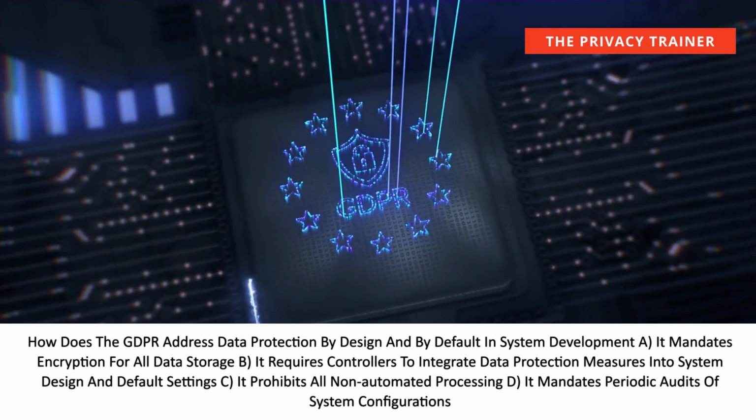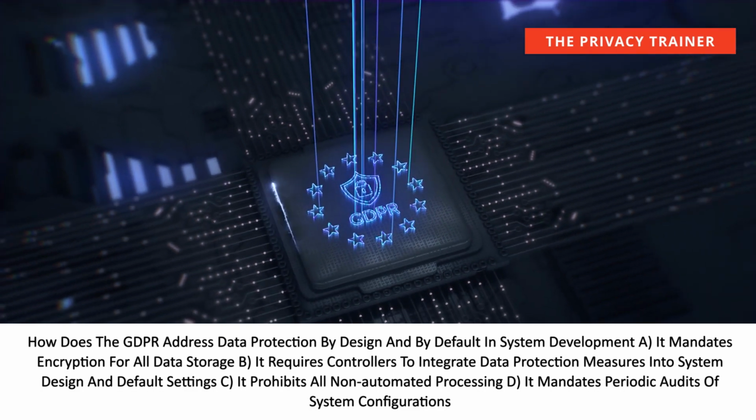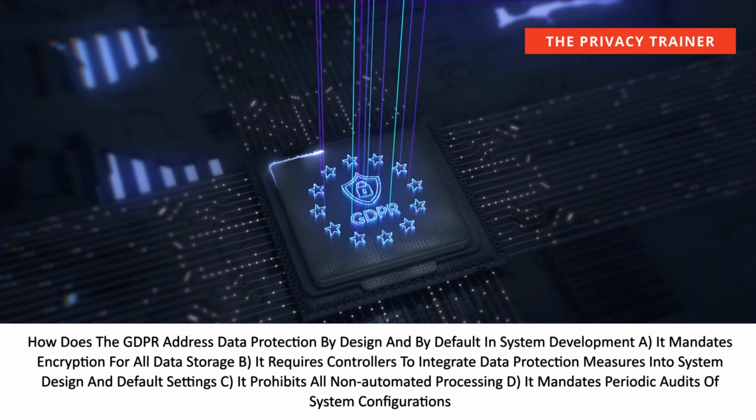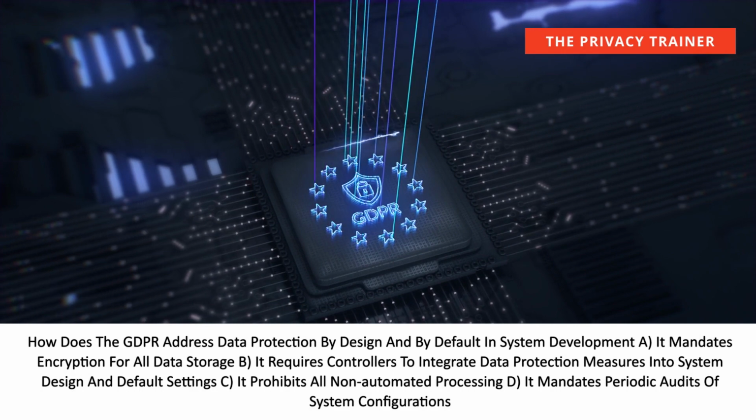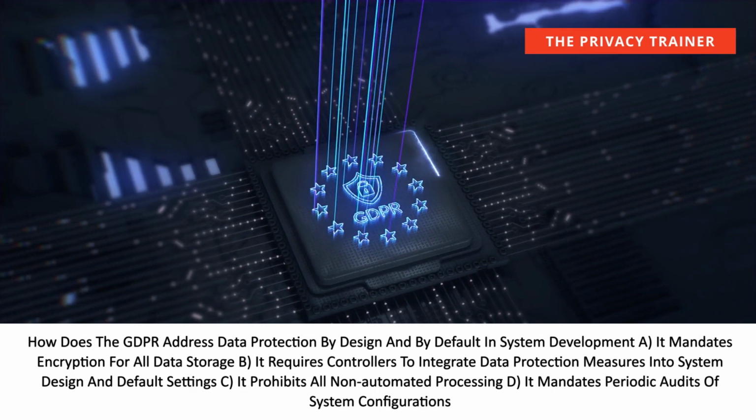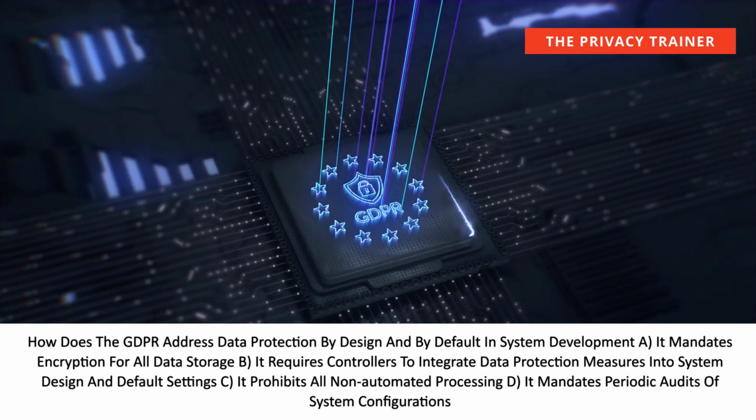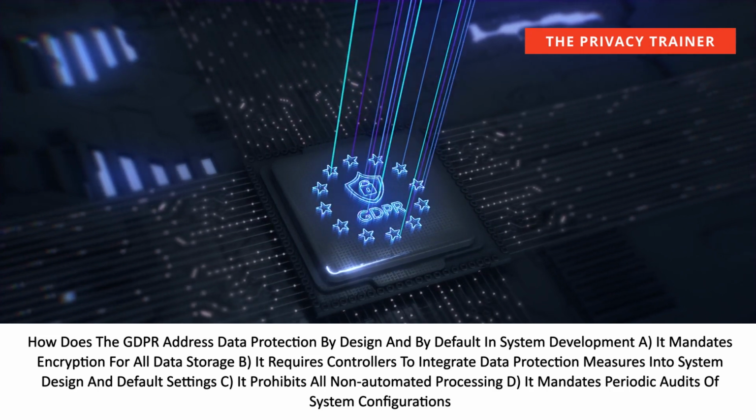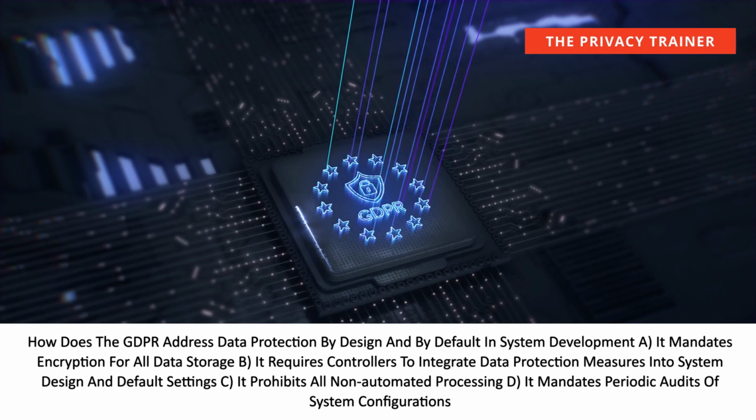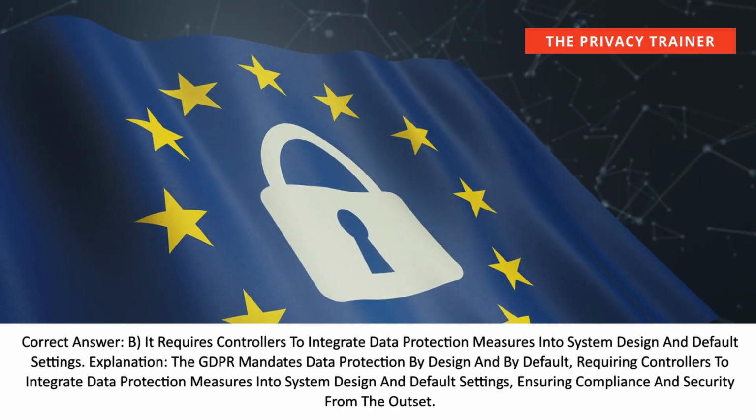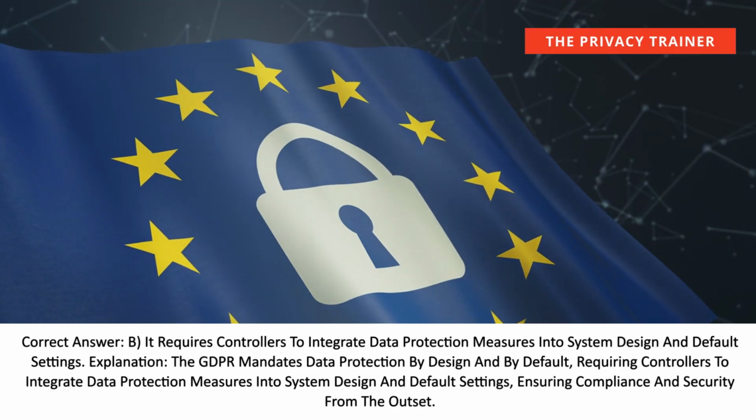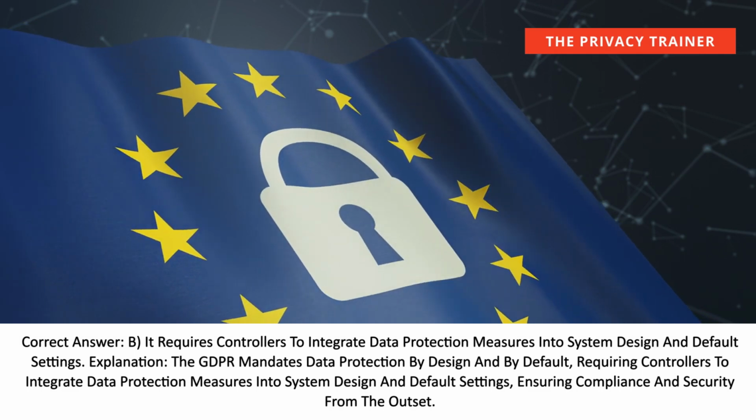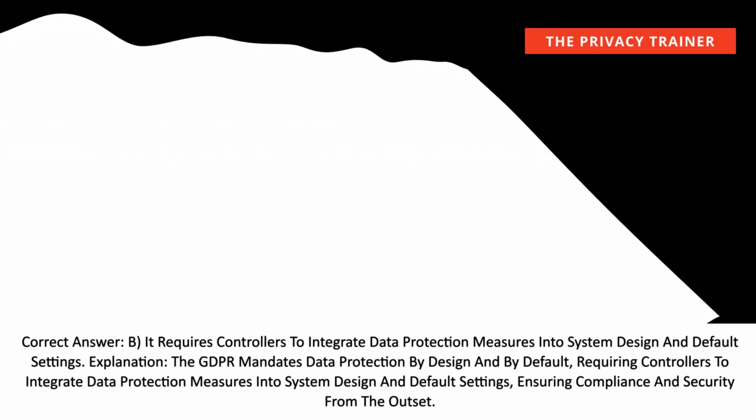How does the GDPR address data protection by design and by default in system development? A. It mandates encryption for all data storage. B. It requires controllers to integrate data protection measures into system design and default settings. C. It prohibits all non-automated processing. D. It mandates periodic audits of system configurations. Correct answer. B. It requires controllers to integrate data protection measures into system design and default settings.